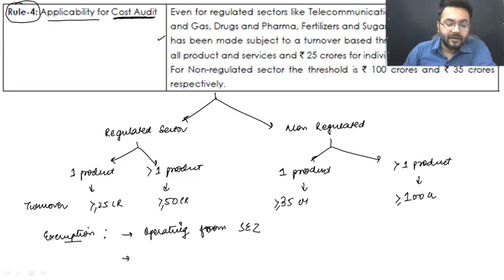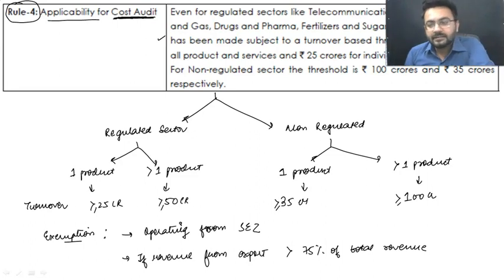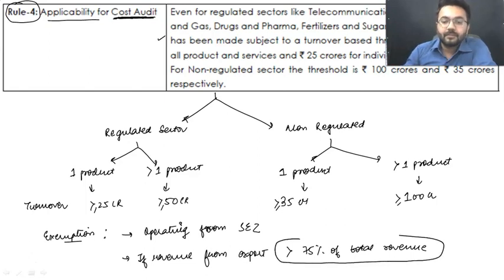The next part is all about if revenue from export is more than 75% of total revenue. That means if there is a particular organization which is an export oriented undertaking, whose business is mainly exports, and let us suppose they have earned 100 crore rupees in a particular year, and from that, more than 75% of total revenue is from export only.